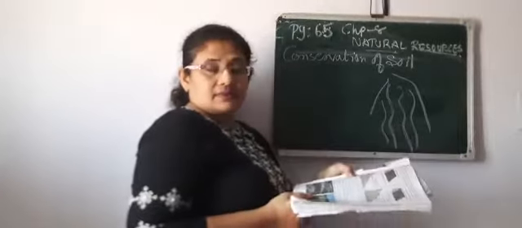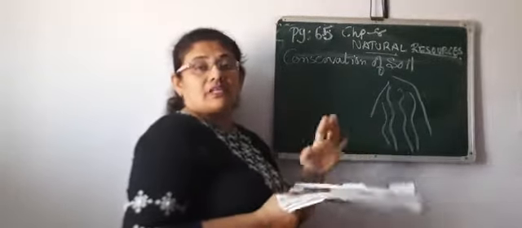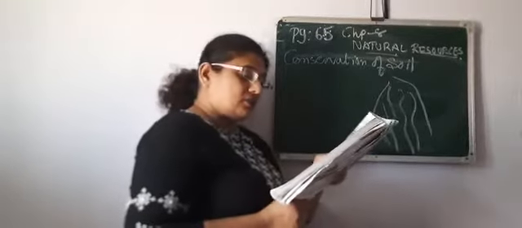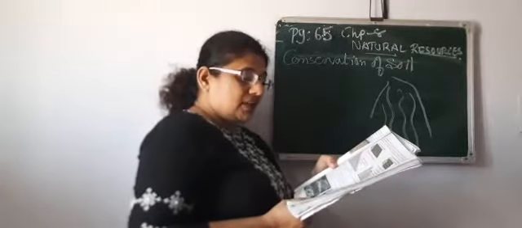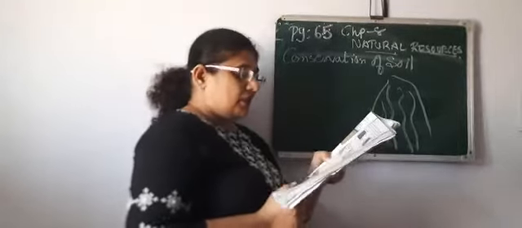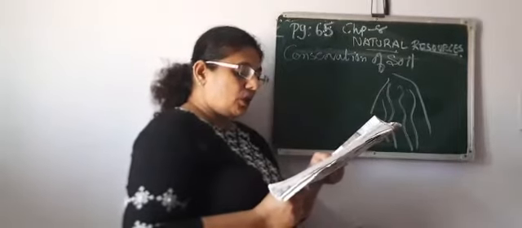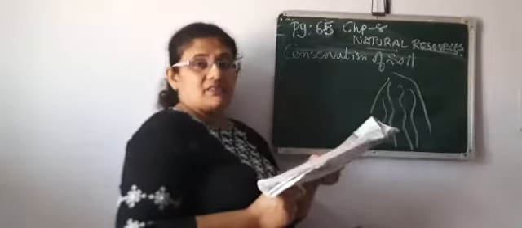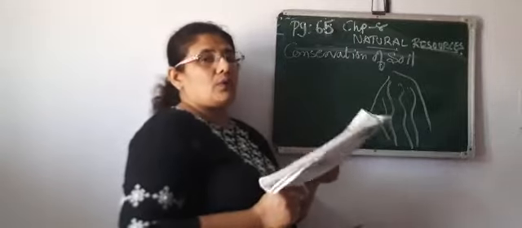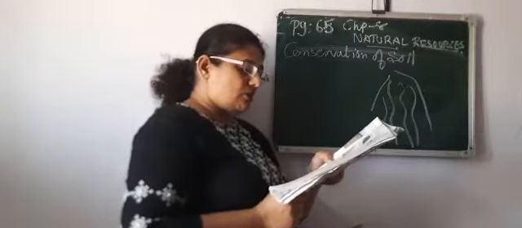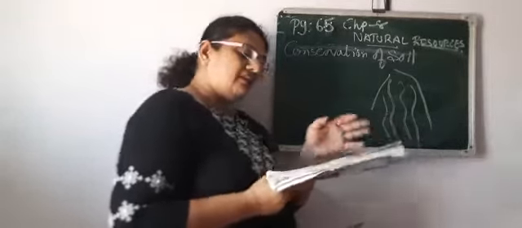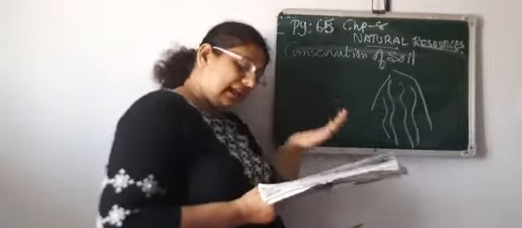That is the reason trees play a very important role in soil conservation. Now remedies of soil conservation. The roots of the forest cover hold up the soil particles. Means we have to grow more and more trees. Because of that, soil particles will remain there only.